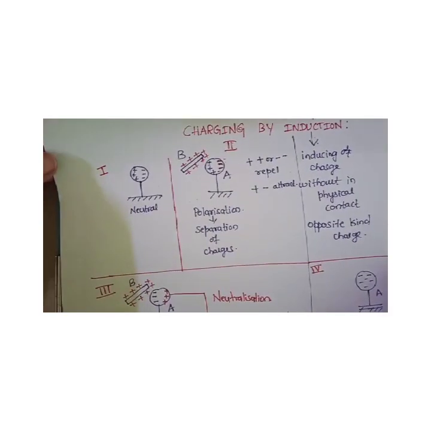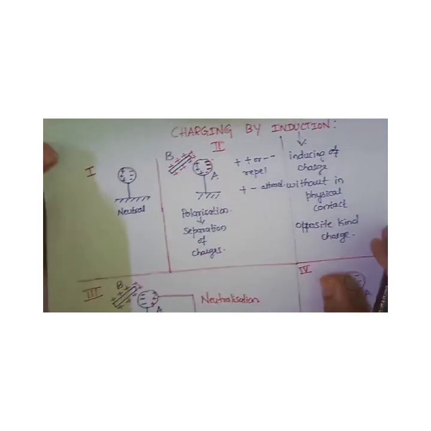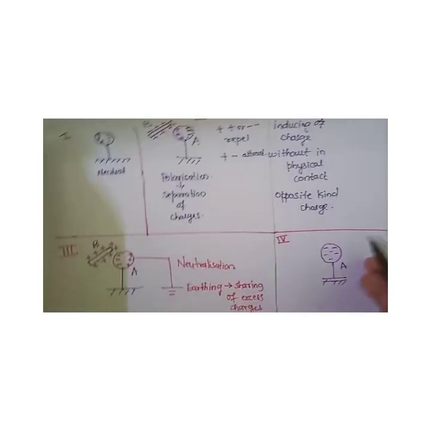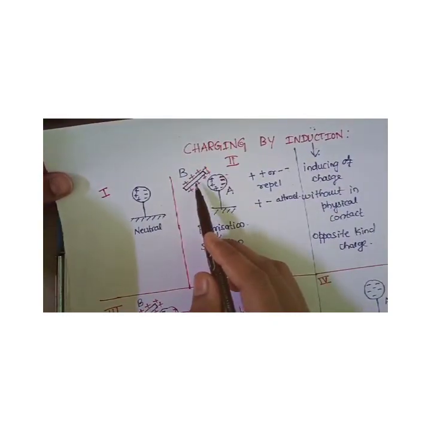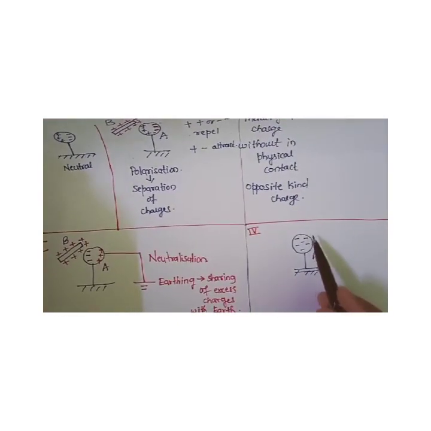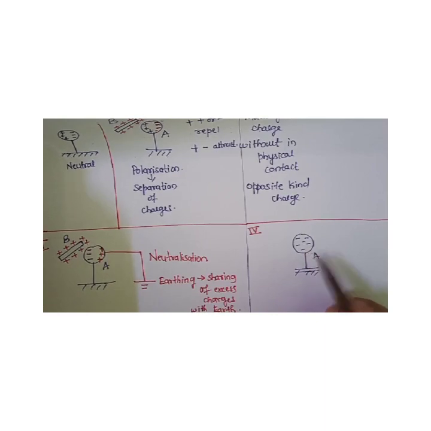Once again, a quick recap. What is charging by induction? It is inducing of charge without physical contact, so the opposite kind of charge is acquired. Here we have taken charged body B as positively charged, and the final result is that body A is completely negatively charged.